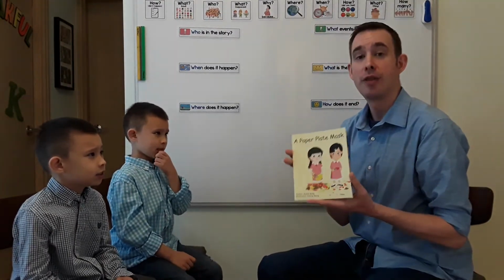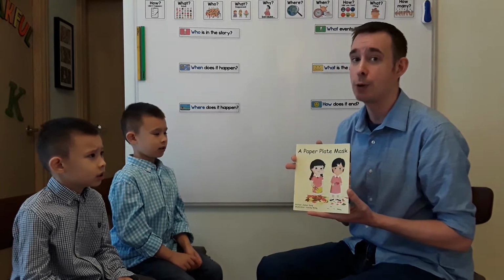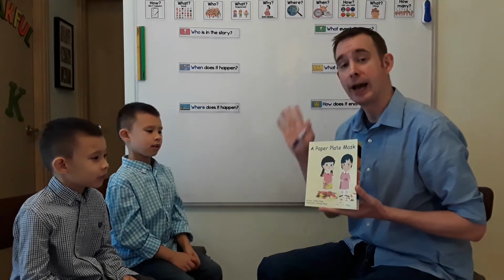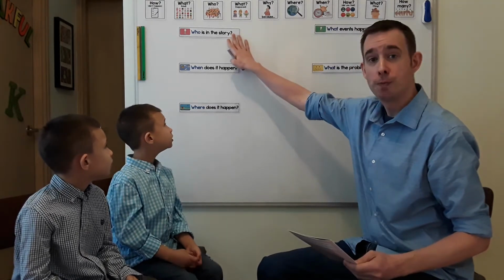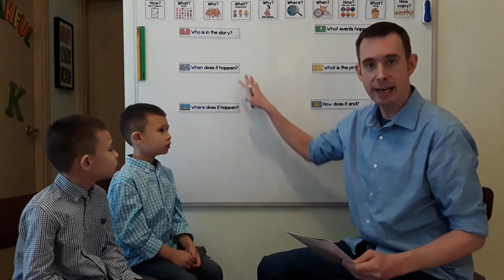Now, this is called The Paper Plate Mask, and if you haven't read this, stop right now and go back to our video where I read with you. We have read this story, and so now we are ready to answer some questions so we know what happens in the story. Today we're going to look at the who, the when, and the where. That's called our orientation. Also, what happened in the story? Was there a problem? And the resolution, which is how does the story end?